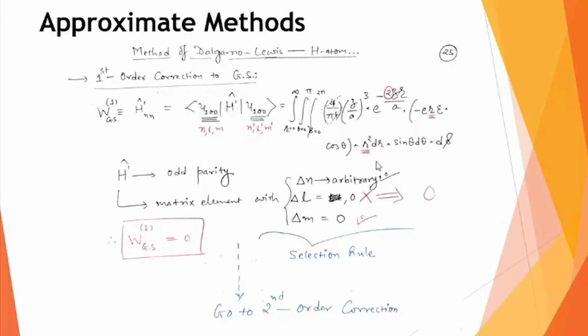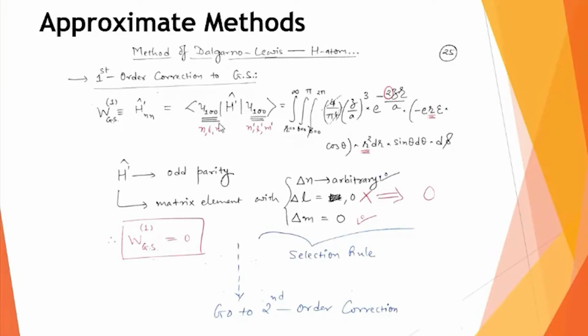And such a function which changes its sign by altering the coordinate sign is known as an odd parity function. Something like sine theta is an odd function because sine minus theta equals minus sine theta. So that is how I can say that the parity of this h dash is odd. Now, whenever in your integration you are involving an operator with odd parity, then we can follow certain rules for evaluating this integration. And these rules are known as selection rules.